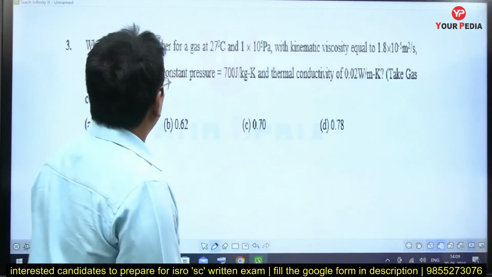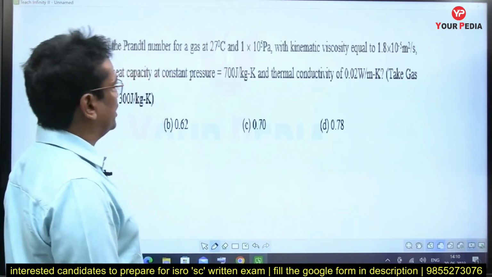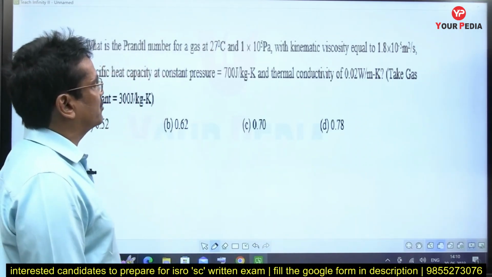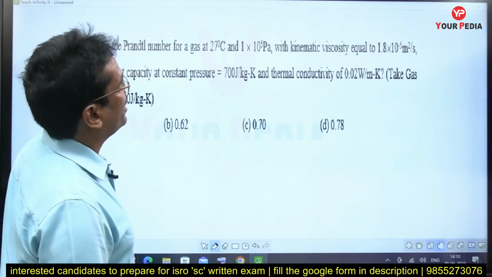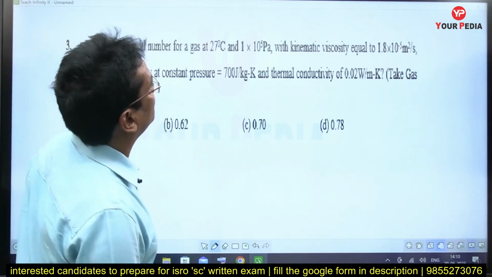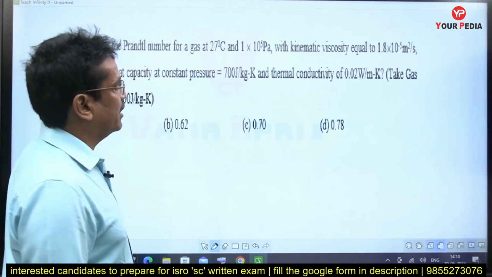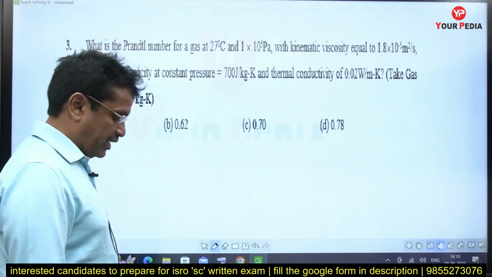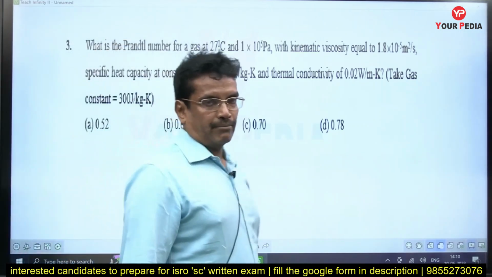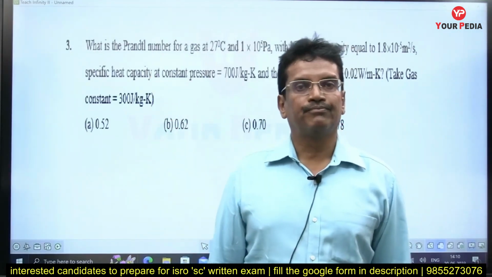Okay. The next question: what is the Prandtl number for a gas at 27 degrees Celsius and 1 into 10 power 5 pascals with kinematic viscosity equal to 1.8 into 10 power minus 5 meter square per second, specific heat capacity Cp value given, and thermal conductivity of 0.02 watt per meter Kelvin. Take the gas constant as 300. Prandtl number, the most important number in the convection chapter.